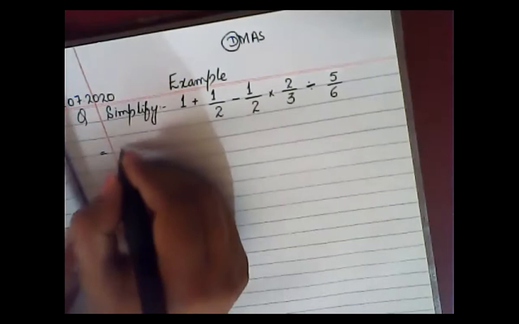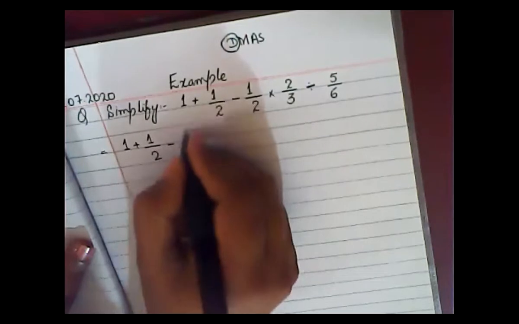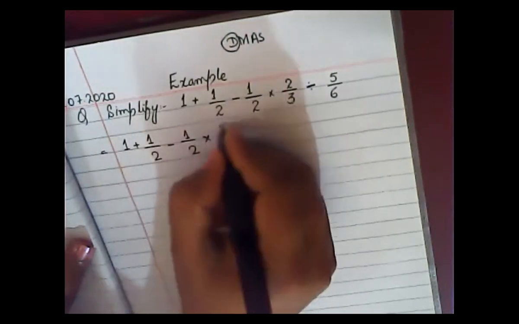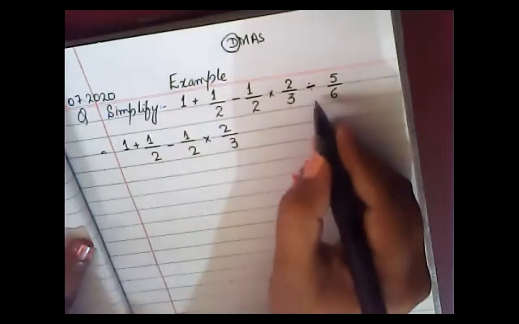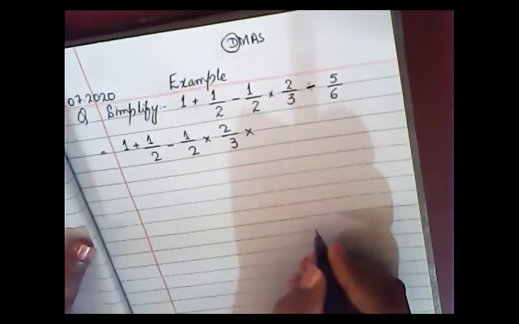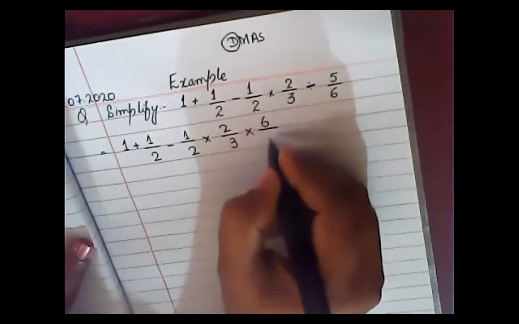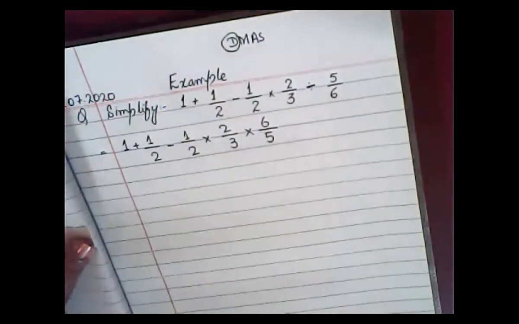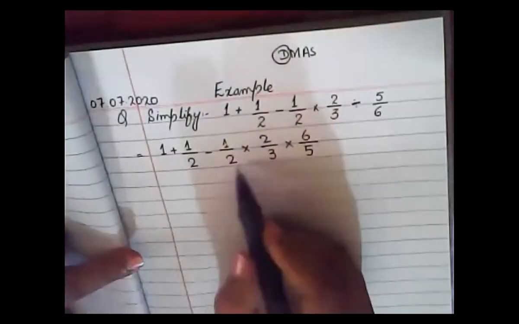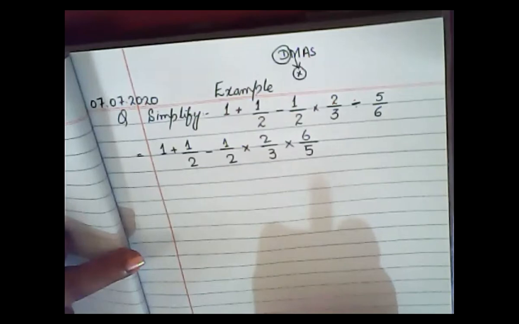So how will I write? 1 plus 1 upon 2 minus 1 upon 2 multiplied by 2 upon 3. Here you have the sign of division, so you will convert this sign of division into the sign of multiplication by making the reciprocal of 5 upon 6 into 6 upon 5. Now, if you look very carefully, you have no sign of division left here. So you will move on to the next one, that is multiplication.